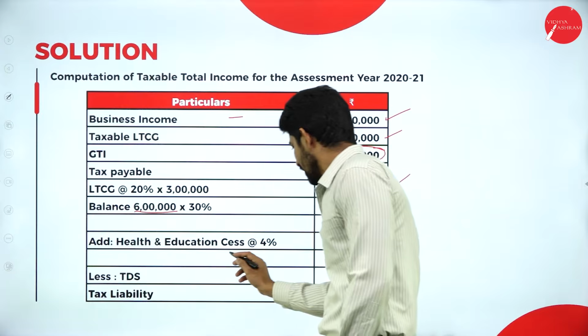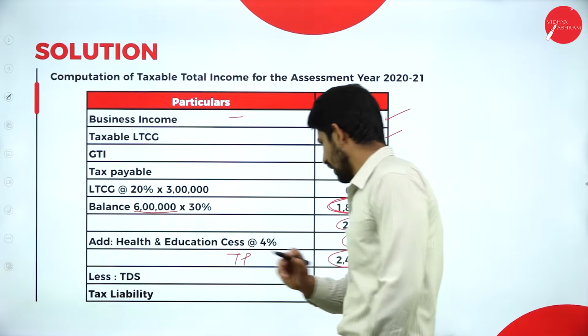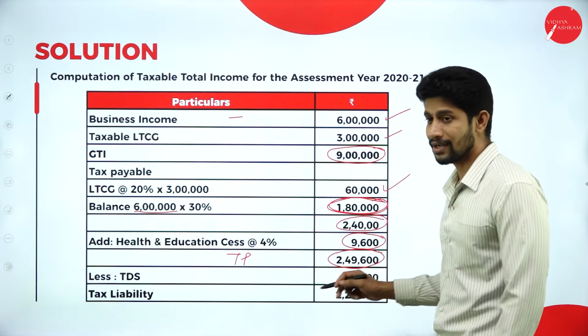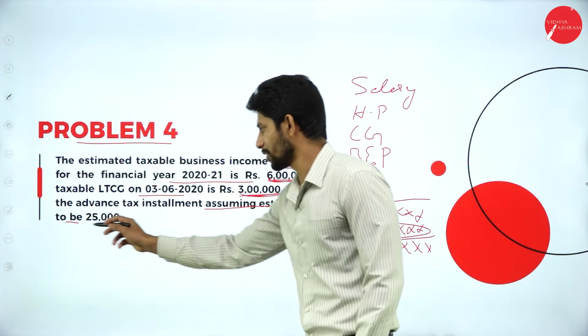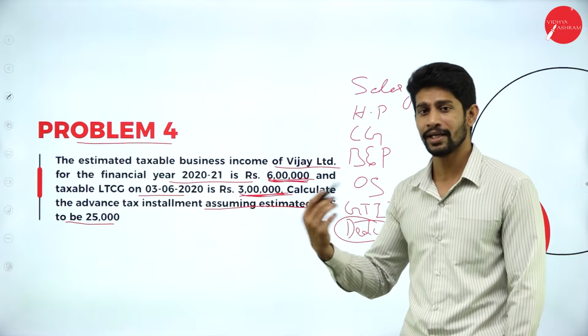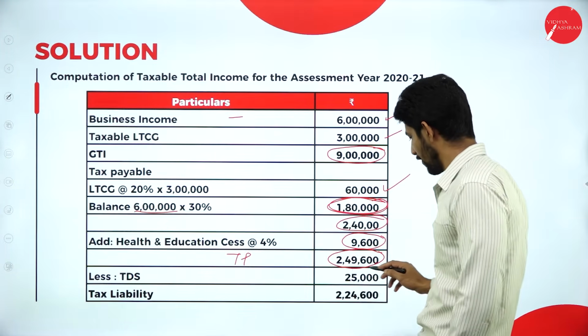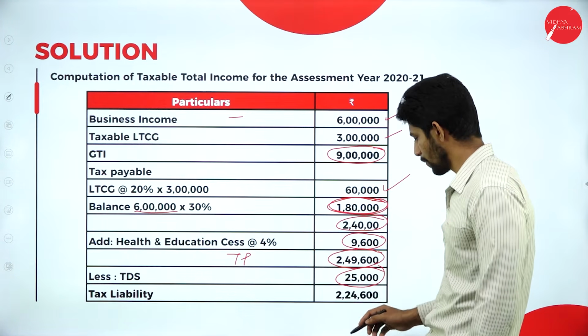So 2,49,600 is called tax payable. From this, the payment of TDS of rupees 25,000 is already made. 25,000 rupees of tax is already deducted. So deduct the 25,000. What is the remaining tax he is supposed to pay?